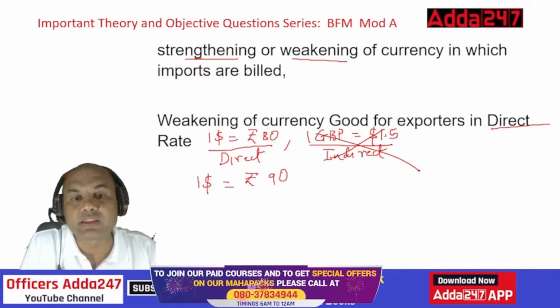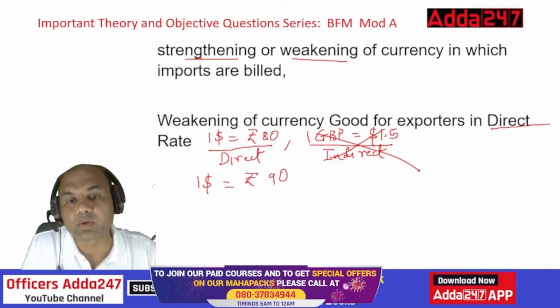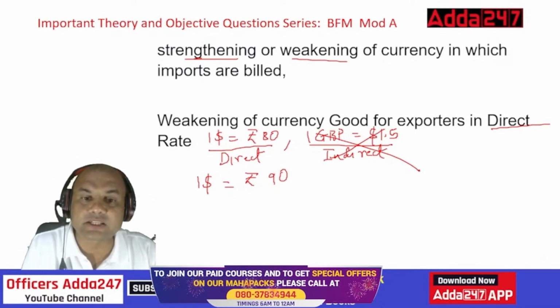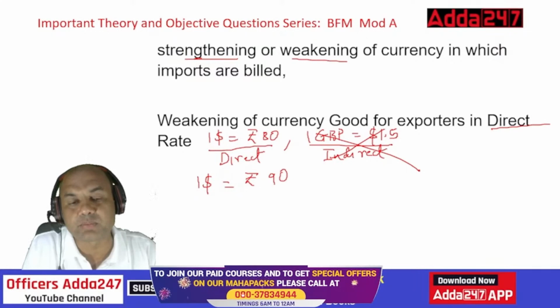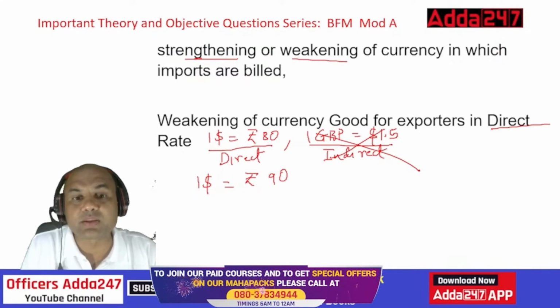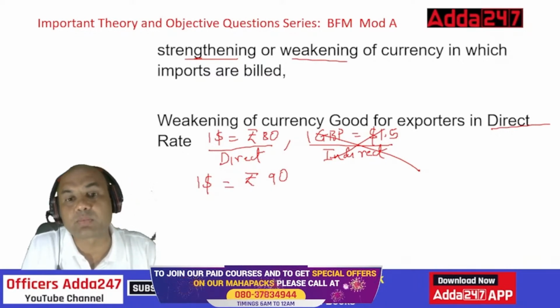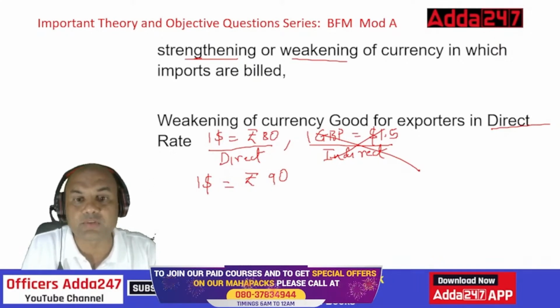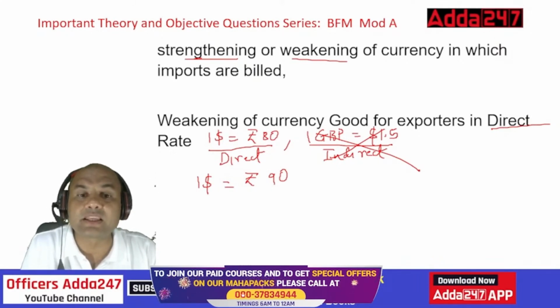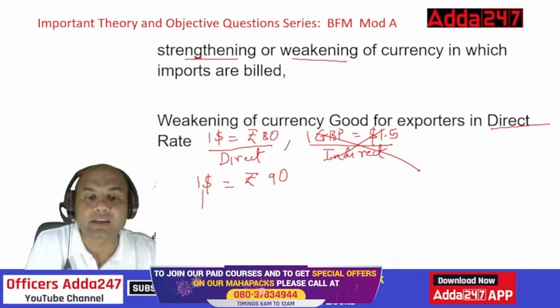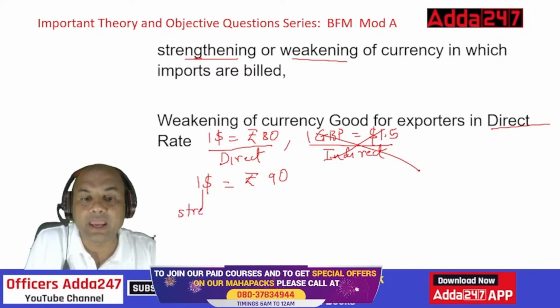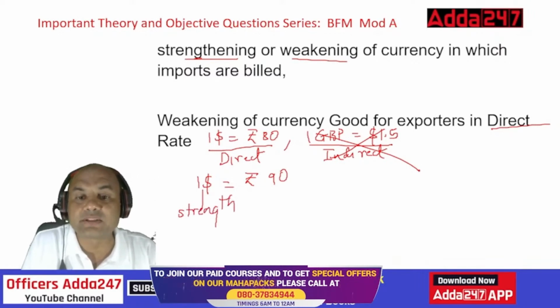For buying 1 kg of potato, I had to pay, let's say, 80 rupees. Now for purchasing that same 1 kg of potato, I am paying 90 rupees. So what has happened? This potato has become expensive, right? That's why I have to pay more. Similarly here, for buying $1, I had to pay 80 rupees. Now for buying that same dollar, I have to pay 90 rupees. So the dollar has increased or strengthened. And importantly, this 90 means the rupee has weakened. This is weak now.